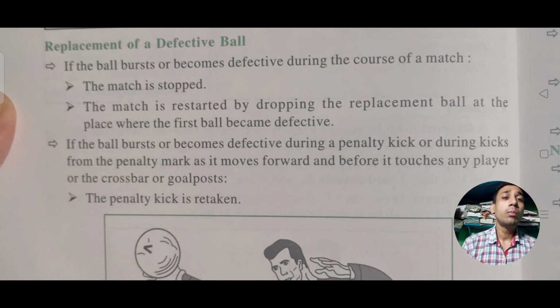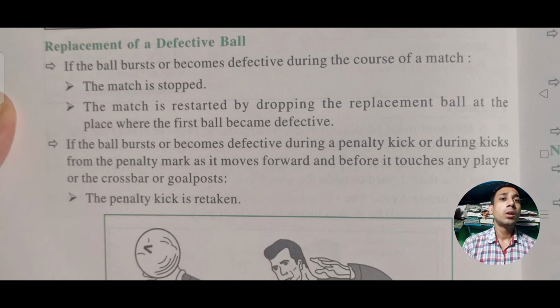And when do we replace a defective ball? First of all, if the ball bursts or becomes defective, at that time the match should be stopped, and the match is restarted by dropping the replacement ball at the place where the first ball became defective. It means we restart the game at the place where the previous ball was defective.